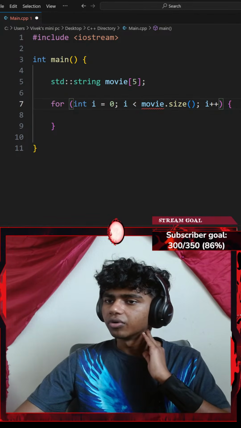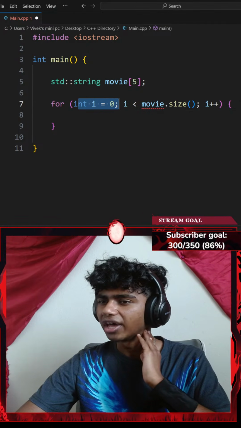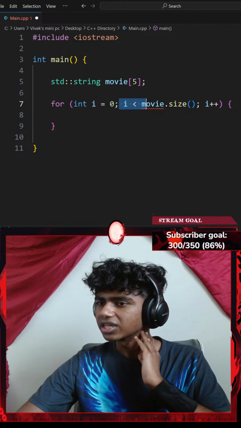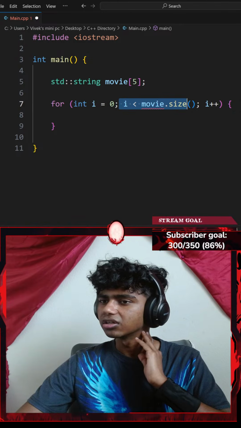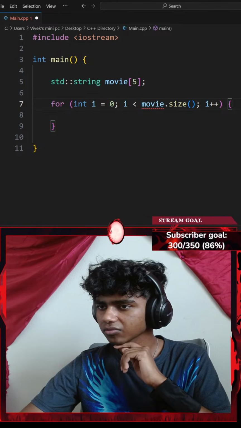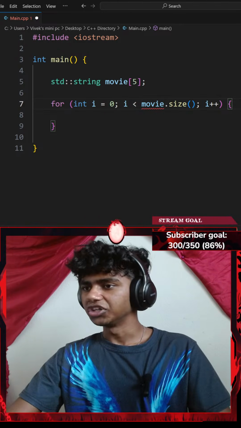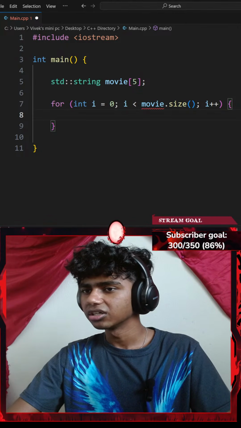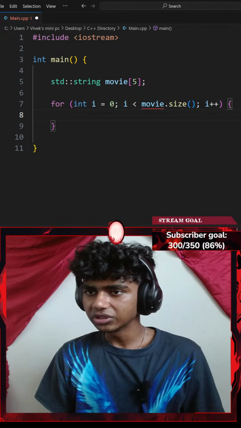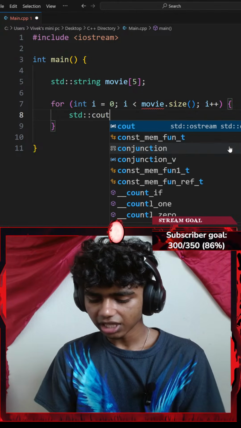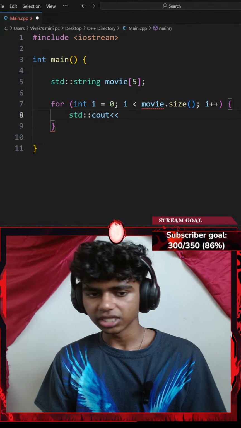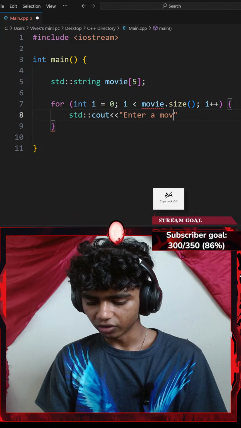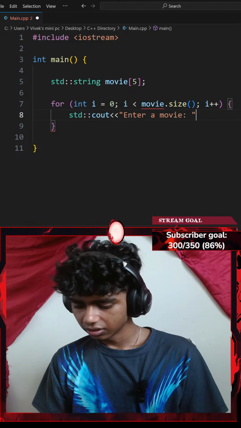Okay, so for every integer i which equals 0, while my i is less than my movies.size. Huh. Did you guys mean something like this? I feel like I got a red underline here. Okay, let me do something. I'll go with a standard console output with that insertion operator. I want to insert something like "enter a movie". Okay, there we go.